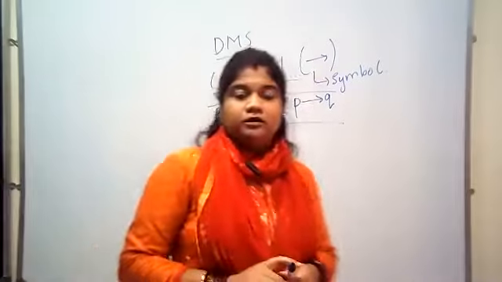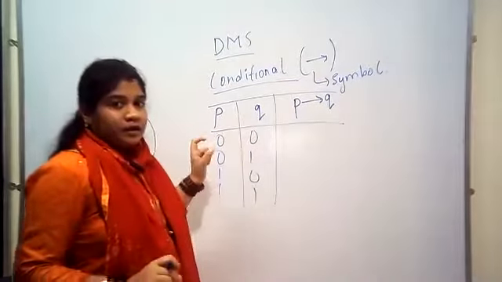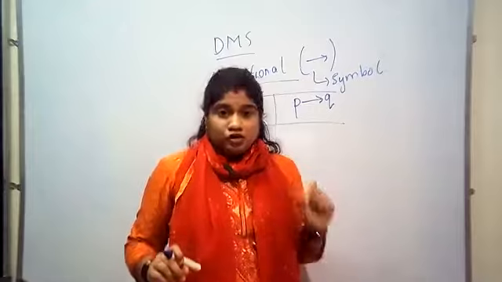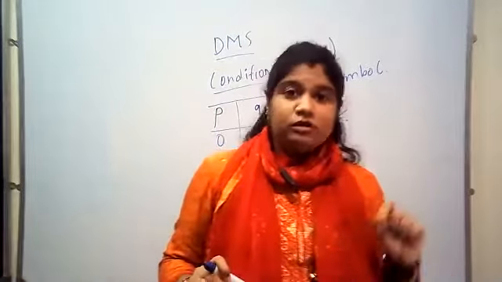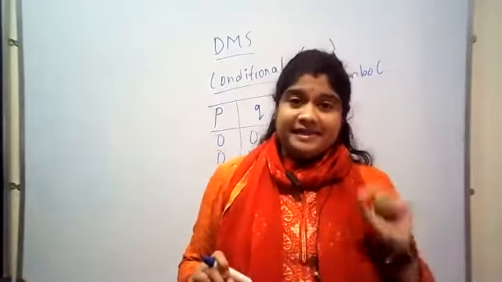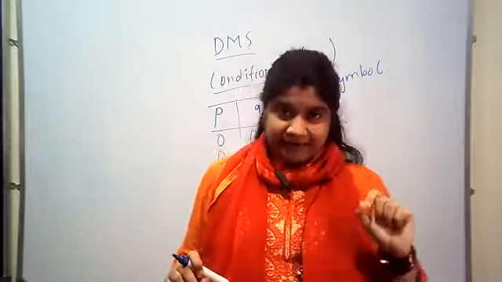Now, the conditional logical connective.